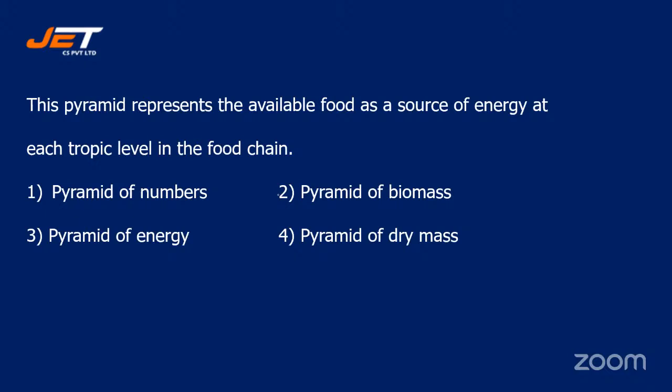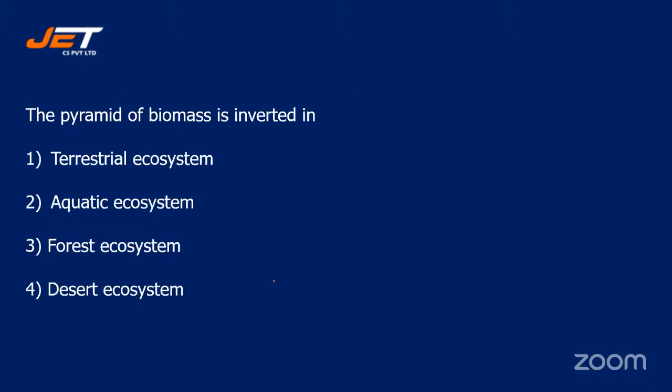All right, let's reveal the correct answer. That is option number 2, pyramid of biomass. So this pyramid of biomass represents the available food as a source of energy at each trophic level in the food chain.